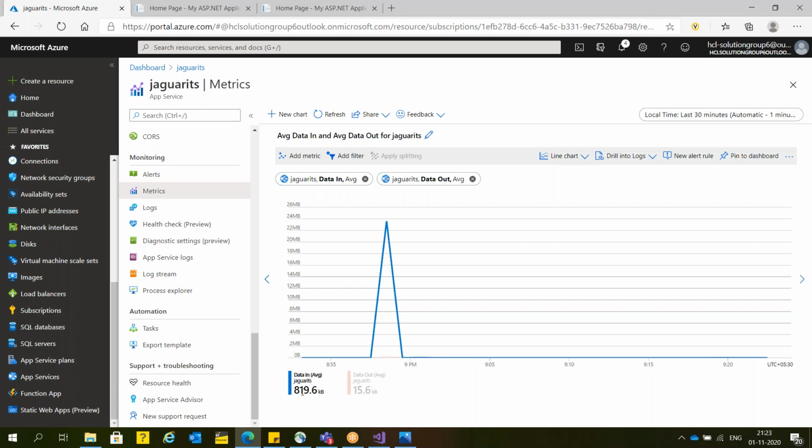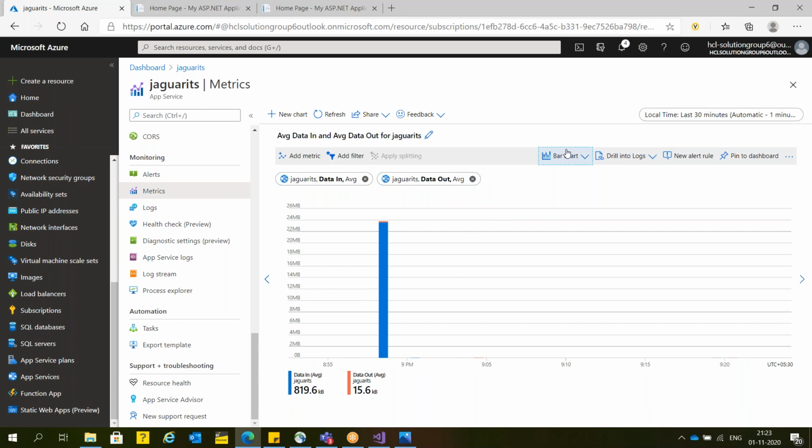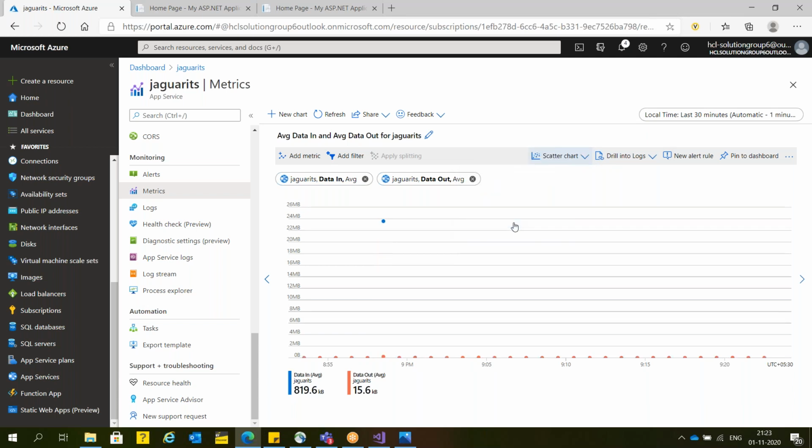And 819 KB, in case you want to show the same in a different chart, like a bar chart. Atul, what does data in mean? For example, if we execute a website in a browser, that will give the results, so that is data out. If you are going to access something, that is data out. Data in means something from outside is going to flow inside.